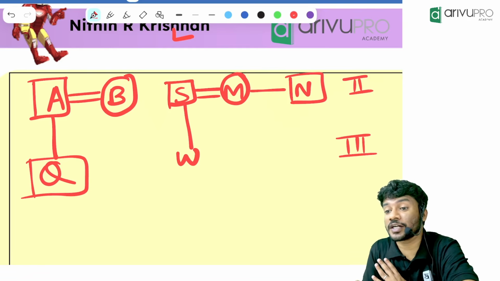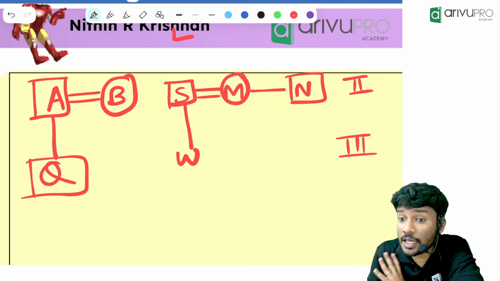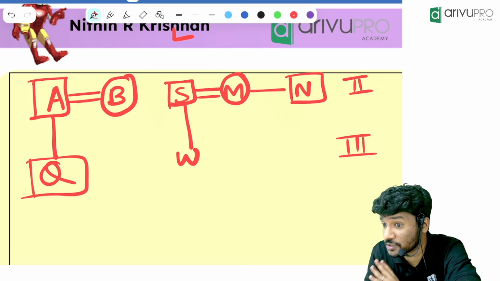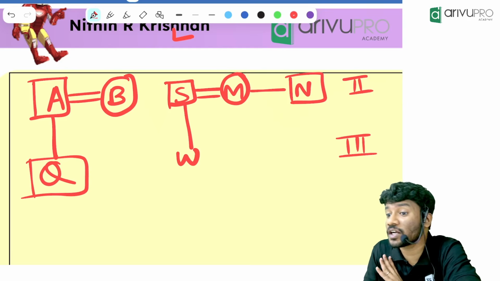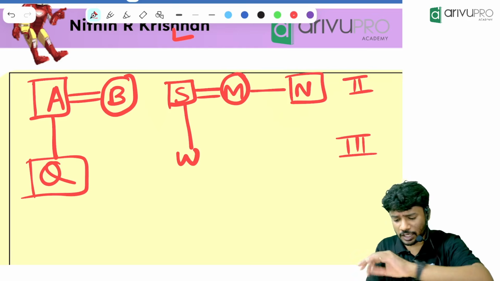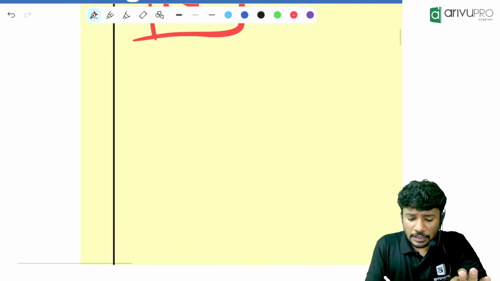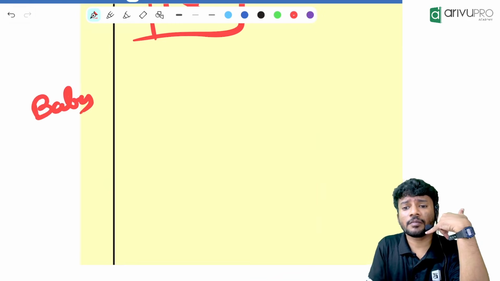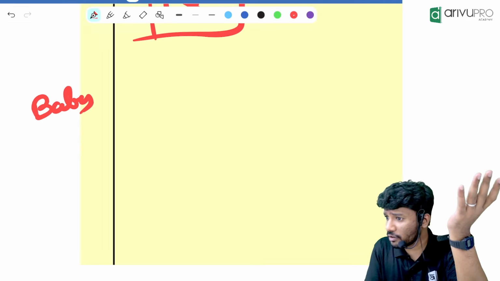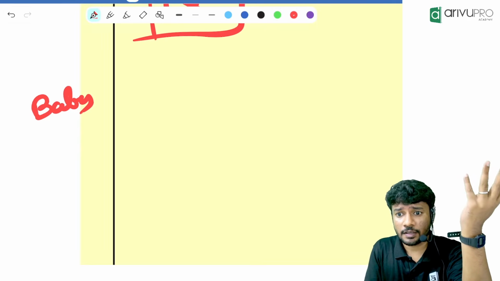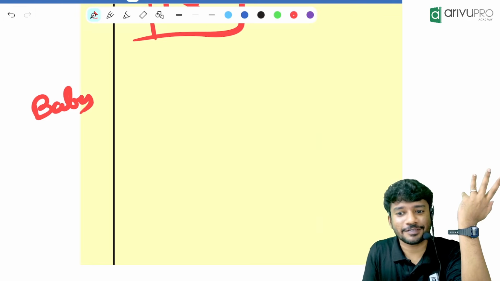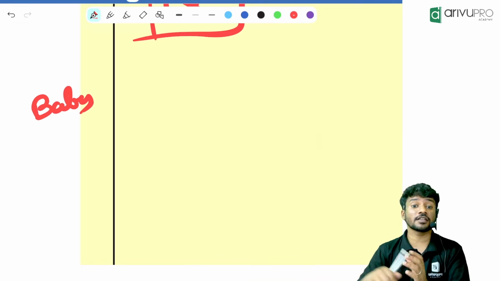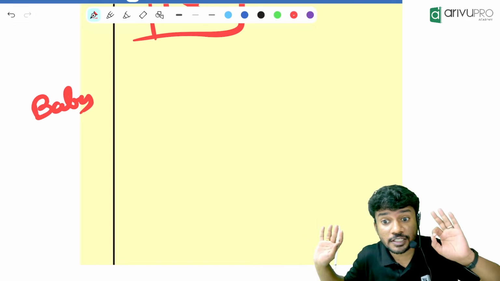Now, a few things you should understand. Until and unless gender is specified in the question, we will not assume any gender. For example, two people are calling a baby. The boyfriend is calling baby, the girlfriend is calling baby. Is baby male or female? We don't know. So until and unless gender is specified, we will not do any gender reveal parties.